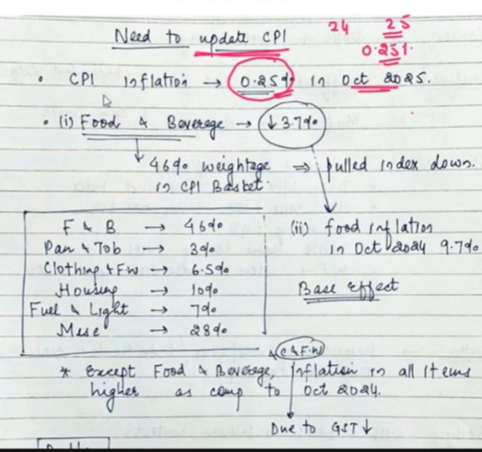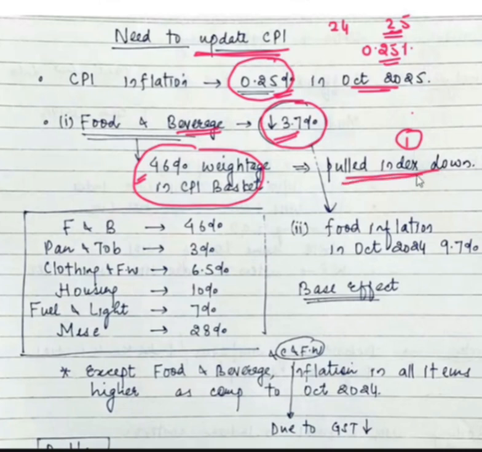In the CPI basket of goods, food and beverages have 46% weightage. And food and beverage prices have reduced by 3.7% in October 2025. So the prices have reduced and their weightage is 46%. Therefore, they have pulled the complete index down. That's one reason why inflation is showing to be less: because the food and beverage prices reduced and their weightage is high, hence they pulled the complete index down.